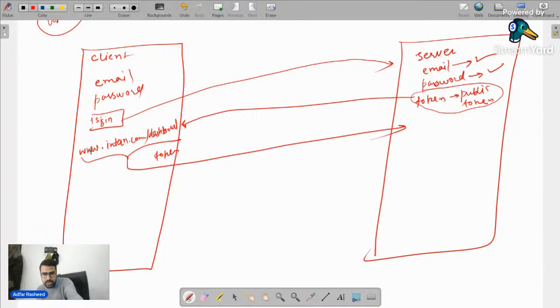So later on, when you go to www.intern.com/dashboard, when this request comes to me, I will not send you the response directly. I will check something in between. I will look for that token. If you send me the same token which I generated while signing in, I will come to know who you are. So the user is recognized, but only if the token is there.